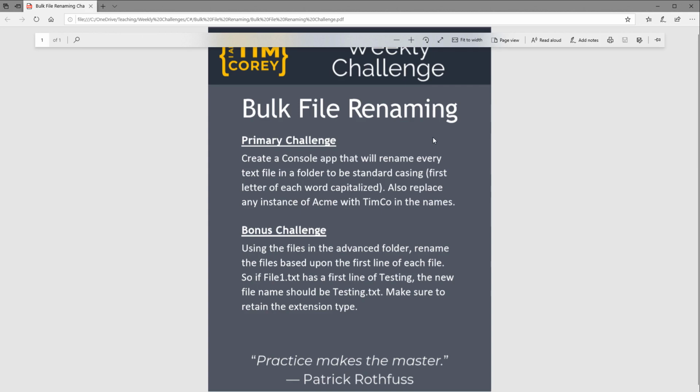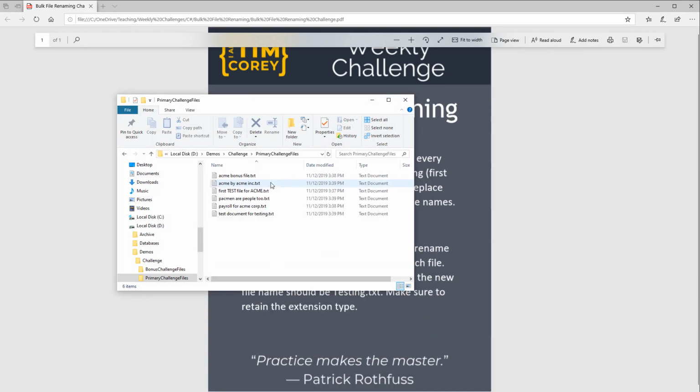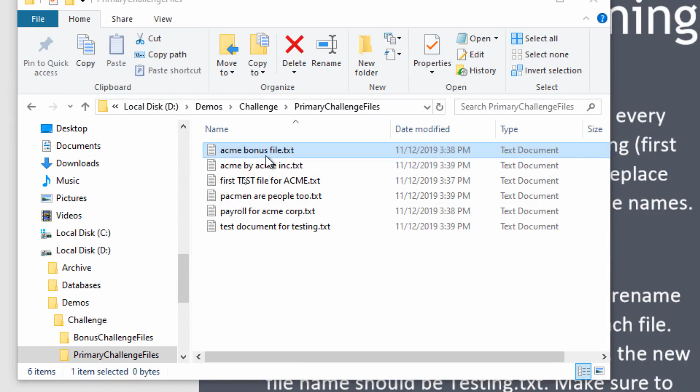All right, so let me show you what the files look like. So here's the primary challenge files. This is what the files look like. Acme bonus file.txt. Let's zoom in here a bit. So Acme bonus file.txt. So replace Acme with Timco. Make sure the B is capitalized. Make sure the F is capitalized. Not the TXT, just the Timco bonus file. All right. So this should say Timco by Timco Inc.